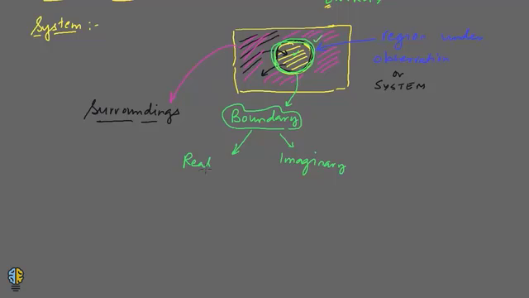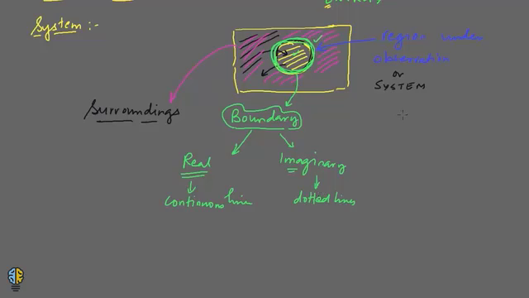Now the difference between the two boundaries. Real boundaries are shown with the help of continuous lines. So this is a continuous line, isn't it? So this is a real boundary. But if you show a boundary with the help of dotted lines, then it means it's an imaginary boundary. It is not physically present there.